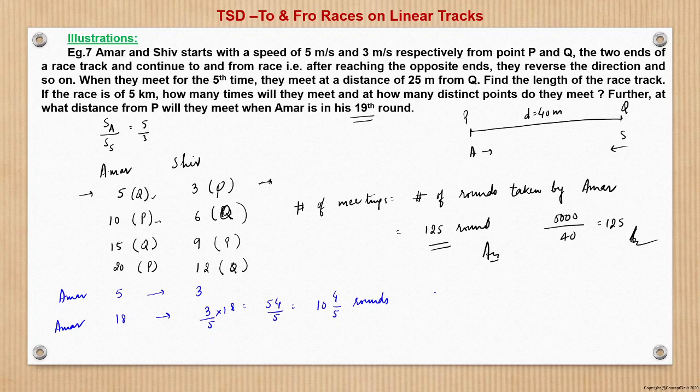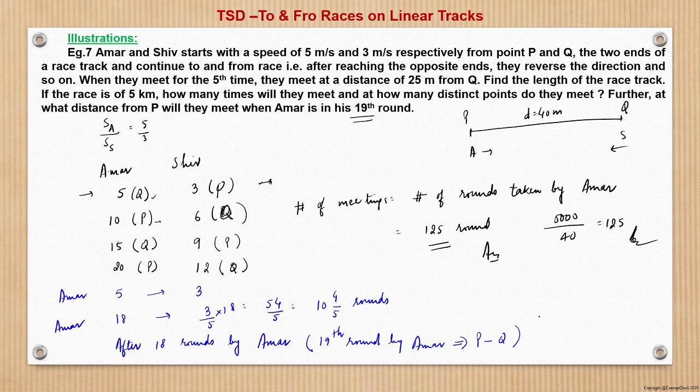So after 18 rounds by Amar, when Amar completes 18 rounds, then he will go into the 19th round. So basically, after the 18th round of Amar, in the 19th round by Amar, the first round will be from P to Q, second will be from Q to P, third will be from P to Q. So 19th will also be from P to Q, right?